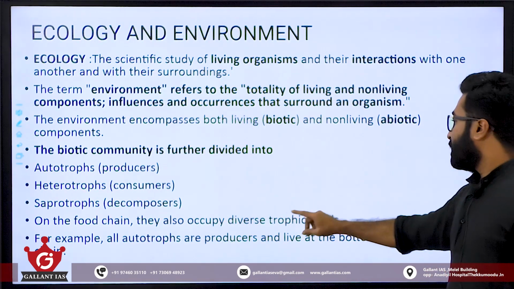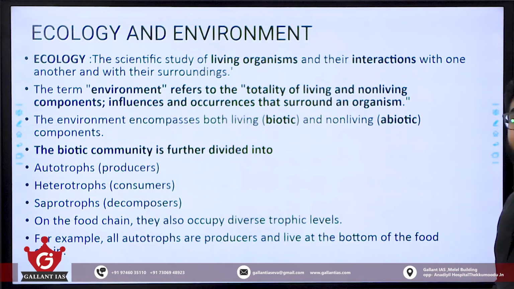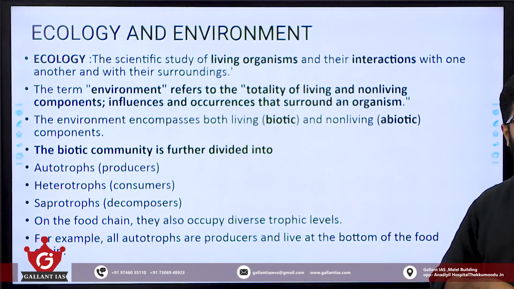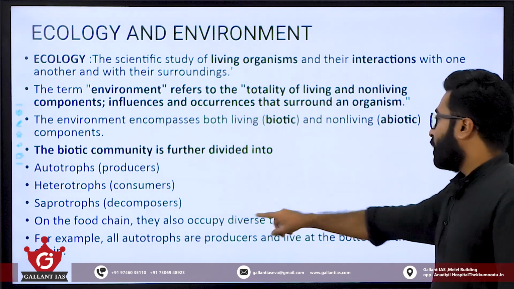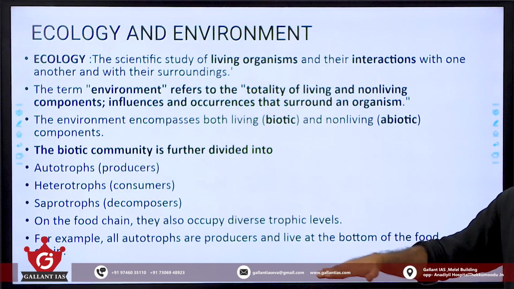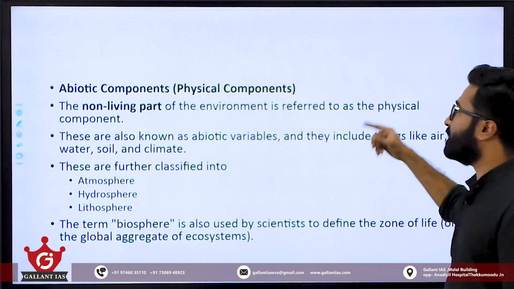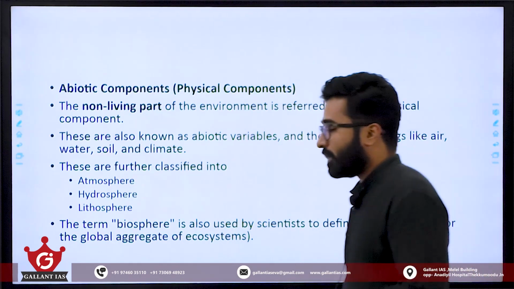Okay. On the food chain, these biotic community occupy diverse trophic levels. We see that pyramidal structure and all. For example, all autotrophs are producers. They will be living at the bottom layer of the trophic level, and when we proceed to the higher level, we can see the other members like heterotrophs, carnivores, etc.